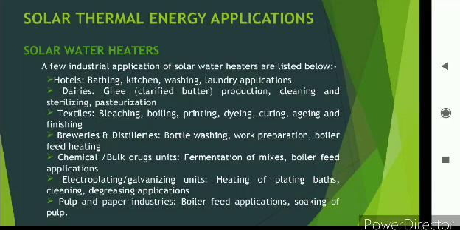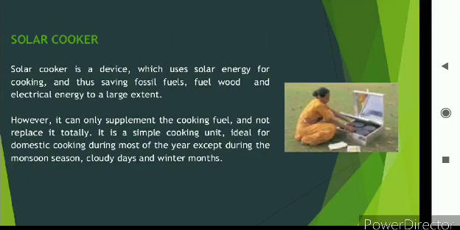Next is beverage and distillation, where hot water is used for bottle washing, wort preparation, and boiler fluid heating. Next is the chemical industry, where hot water produced by solar energy is also used. Then the electroplating and galvanization industry, for heating of plate baths, cleaning, and degreasing. Next is the pulp and paper industry, for boiler feed applications.